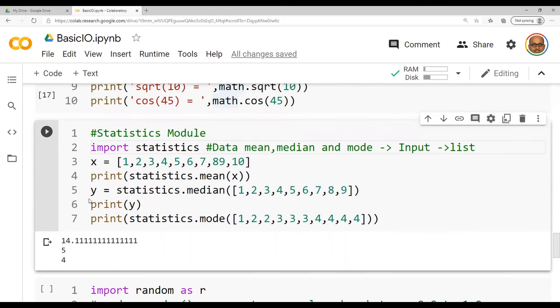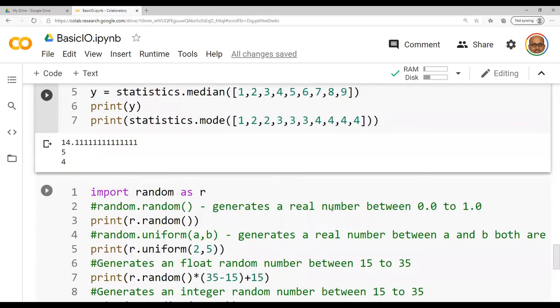See here, y equal to statistics dot median. Inside the function, I have given a list for median, as well as for mode. With respect to mean, I have given only x, whereas I have defined x outside as a list itself. So this is what you have to note with respect to the statistics module.